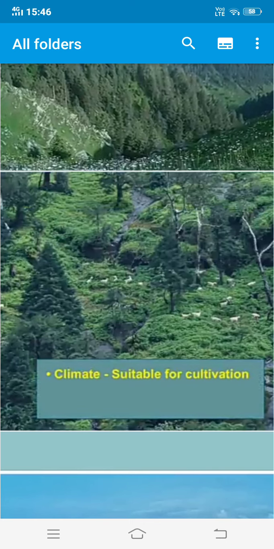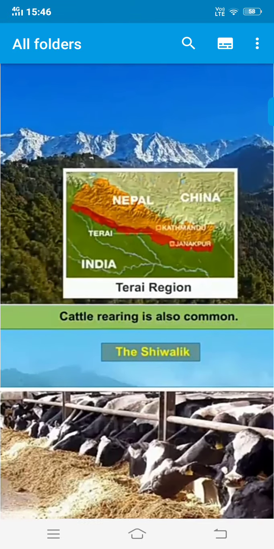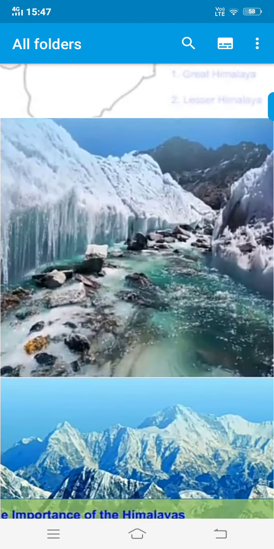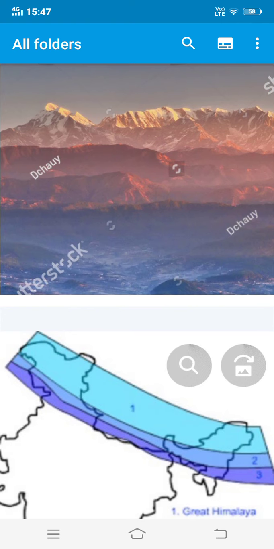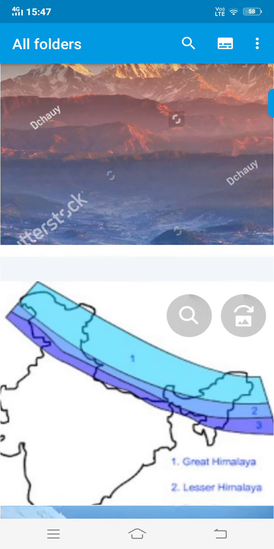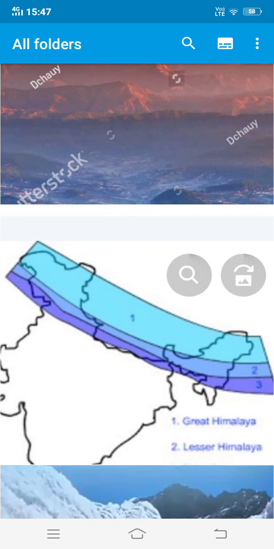The width of this range is 80 kilometers. Width in the sense breadth. See, one number is broader than two number, and two number width, breadth you can say in maths, is only 80 kilometers. And the height of the peaks in this range is between 3,700 meters to 4,500 meters.